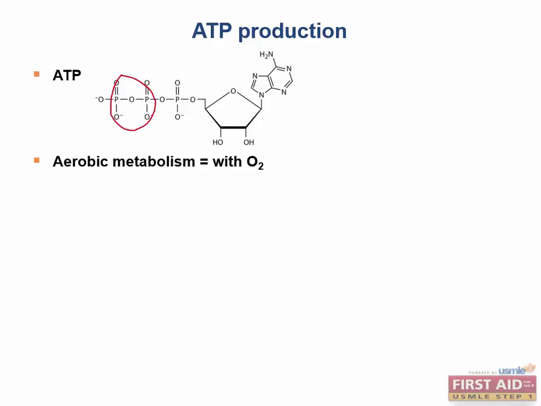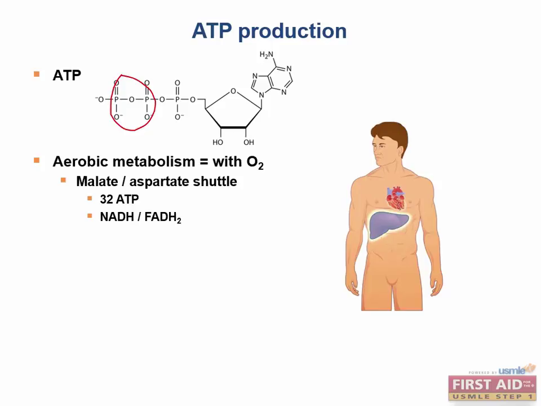Aerobic metabolism takes place in both the cytoplasm and mitochondria, where oxygen is the final electron acceptor. Aerobic metabolism of glucose can produce 32 ATP molecules via the malate aspartate shuttle found in the heart and liver. This shuttle transports NADH electrons gathered in the cytoplasm to the mitochondrial NADH acceptor, which can produce about 3 molecules of ATP per NADH.